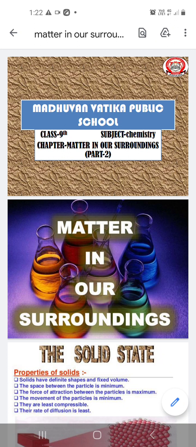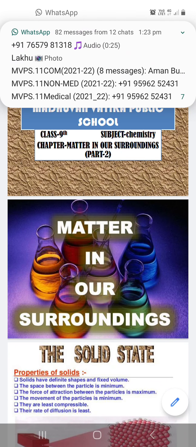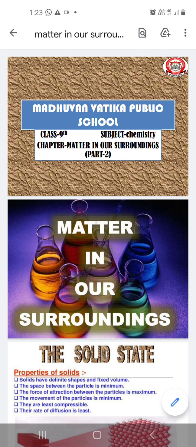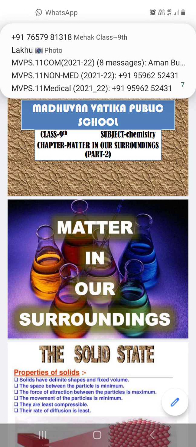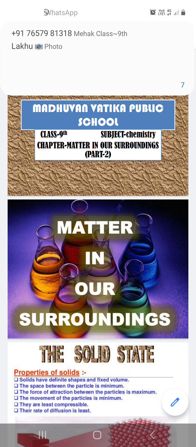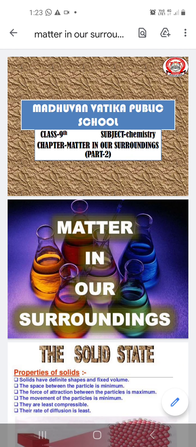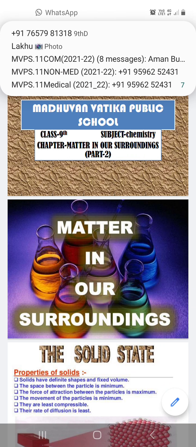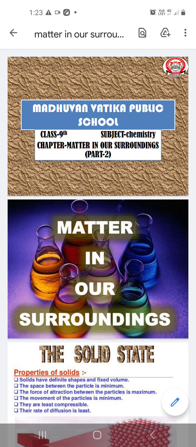In the last video we have done that the particles of matter are continuously moving. Always a little bit of movement is there, that is called the Brownian movement. Now what is the Brownian movement? Brownian movement is the zigzag or irregular movement of the particles. Why is it called the Brownian motion? Because this was given by Robert Brown, that is why from his name it is called the Brownian movement.